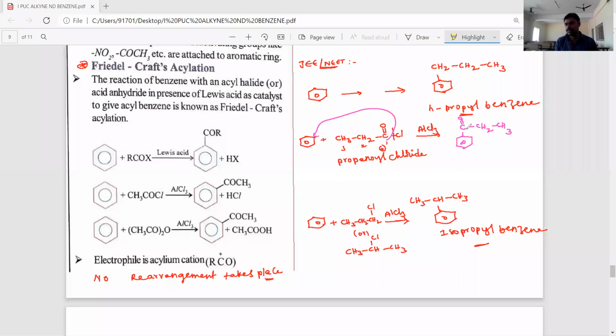Three carbons with C double bond O group. One side phenyl group, another side alkyl group. 1-phenylpropanone is the product. Means ketone is formed. Okay, this ketone we already discussed in alkanes preparation method. Either Wolff-Kishner reduction reaction or Clemmensen reduction reaction you have to do. Zinc amalgam ZnHg by HCl means Clemmensen reduction.